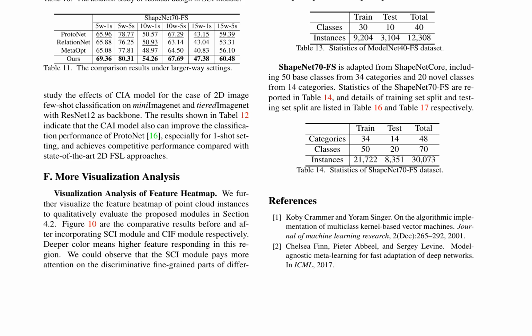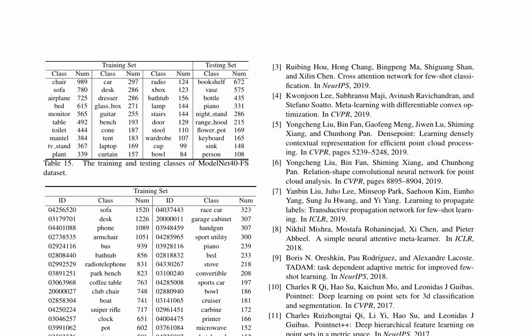The Psi module is also shown to pay more attention to discriminative fine-grained parts of different classes, such as the cap of a bottle and the legs of a stool. The authors also conduct experiments on the ModelNet40-FS and ShapeNet70-FS datasets, which are new splits of the original ModelNet40 and ShapeNet core datasets, respectively. The results demonstrate the effectiveness of the proposed method in few-shot learning on point cloud classification tasks. Furthermore, the authors visualize the feature heat map of point cloud instances to qualitatively evaluate the proposed modules.